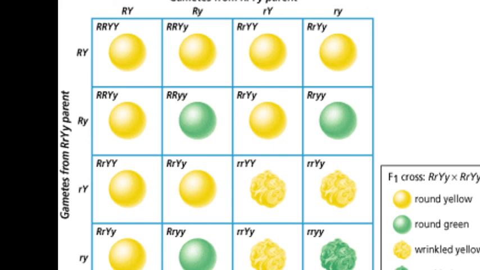The plants with round yellow and wrinkled green seeds are parental combinations, but round green and wrinkled yellow are new combinations. So the F2 ratio 9:3:3:1 is called the dihybrid ratio, and thus each pair of alleles segregates strictly independently of the other, and this demonstrates the law of independent assortment.